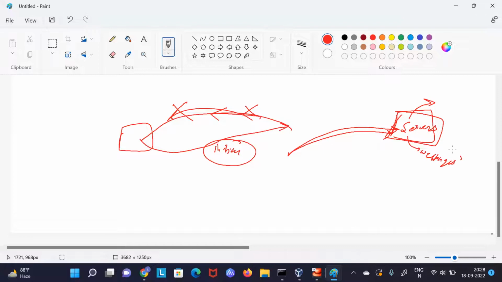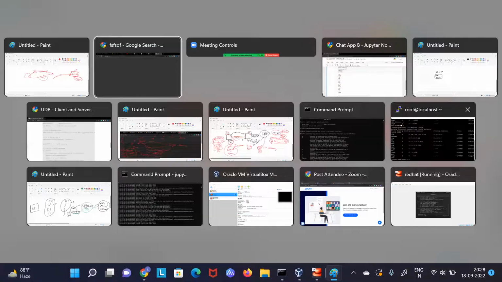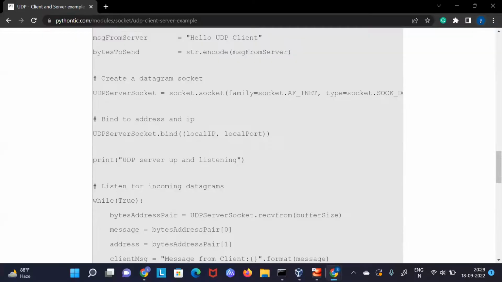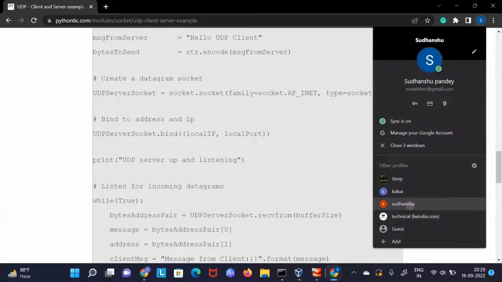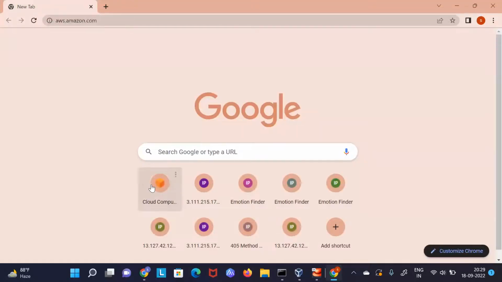Why am I telling you this? Because this is very critical. So, if you know about AWS cloud, which is somewhere in the public, let's say I open my AWS cloud and host my EC2 instance. If you know about AWS cloud, this is a very important thing which I want to show.